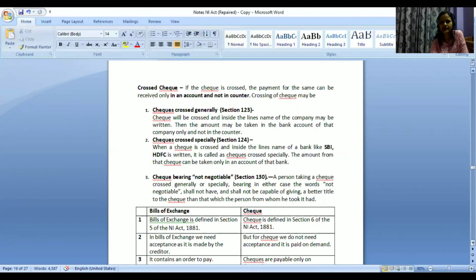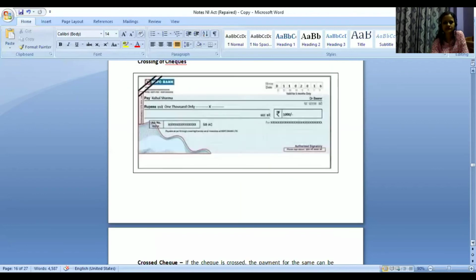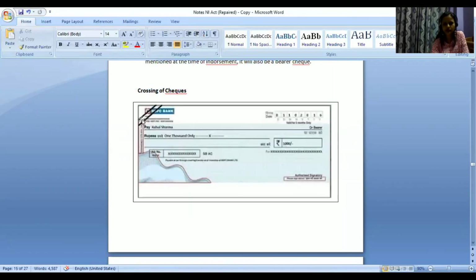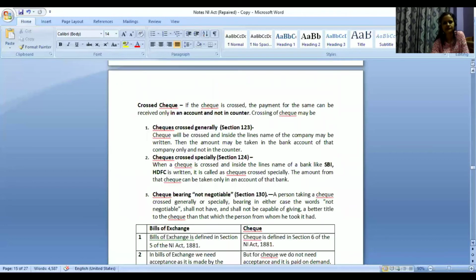So in this case also, what we will do is that in case it is generally, I will write Rahul Sharma. In case it is specially, I will write HDFC Bank, SBI Bank, or some other bank. If it is not negotiable, I will put two lines like this and write not negotiable. Now what happens in case I put not negotiable?